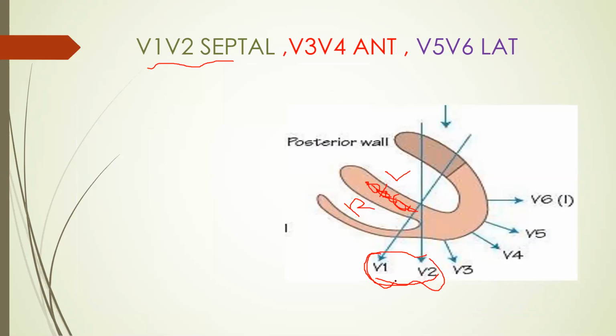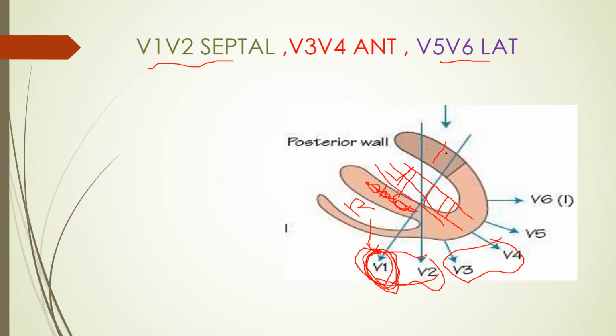In a simple way, V1 is related to the right ventricle also. Sometimes it is mentioned as a right ventricular lead also, V1. Now V3, V4 are related to the anterior surface of the left ventricle. This is the cut section, that's why you can't see it, but otherwise this is the anterior surface of the left ventricle, and this anterior surface is related to V3 and V4. And V5, V6 are lateral leads.